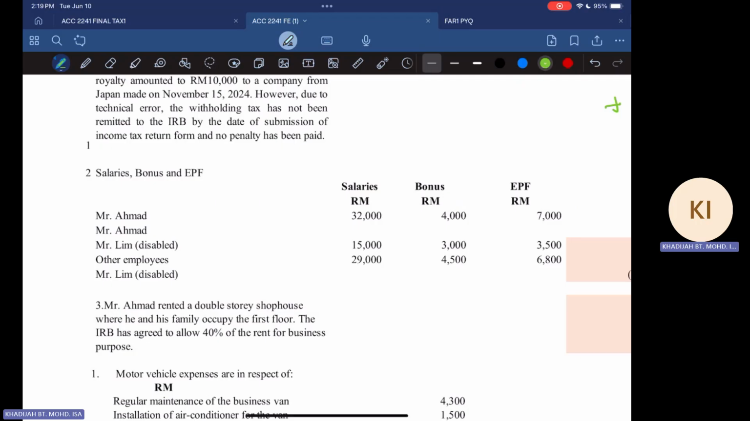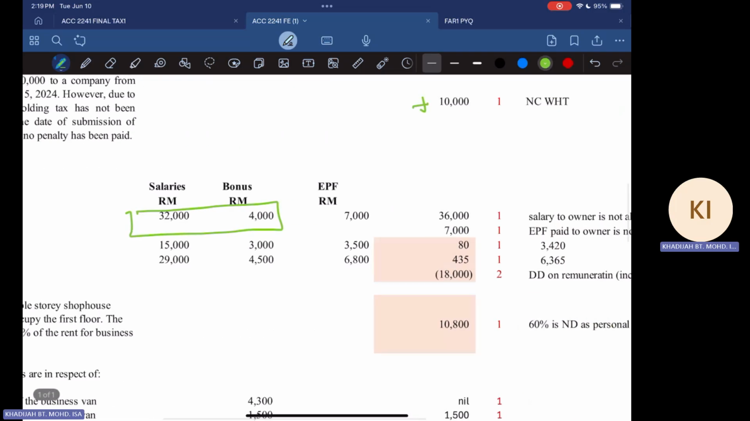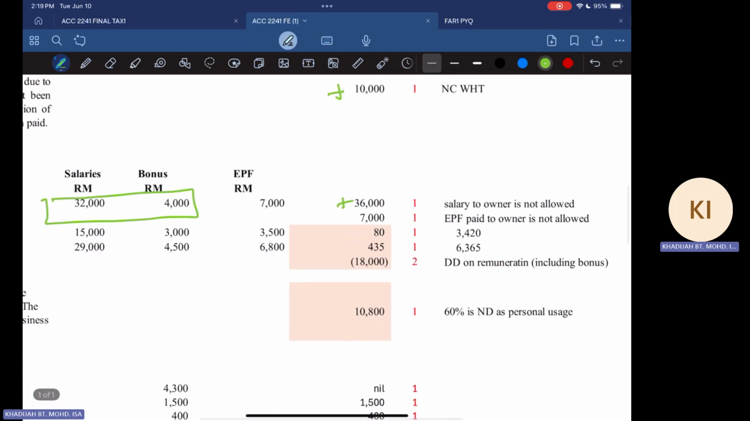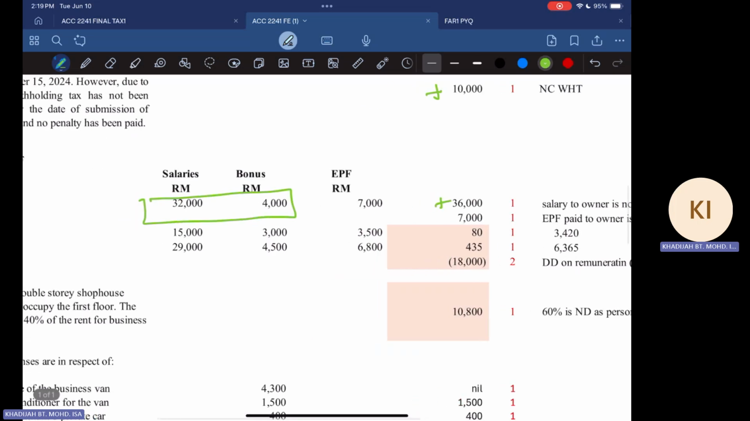Ahmad, or we are talking about partnership, any payment to the partners is a non-deductible expense because that is regarded as a private expense. So when I say that Mr. Ahmad has a salary of 32,000 and a bonus of 4,000, you know that this amount is not allowed. Why? It's private in nature. So that 36,000 is not allowed, and that's why you add back. A salary to the owner is not allowed.